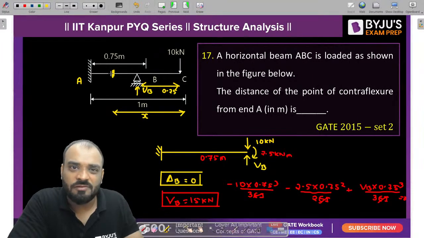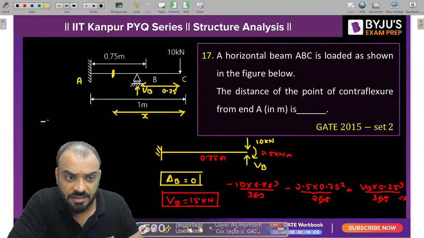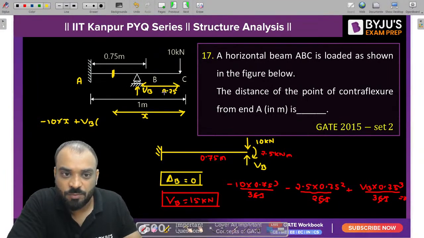So at the point of contraflexure, the value of bending moment is 0. So can I write here guys, it is minus 10 into x, then plus VB into x minus 0.25, the distance between the reaction and the point which we have considered, and it should be equal to 0.